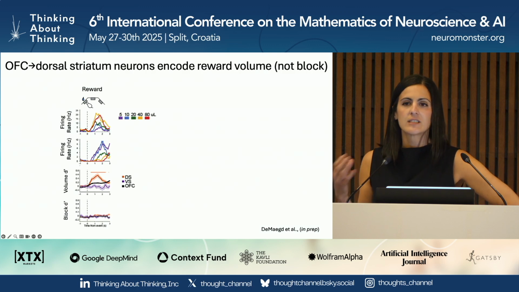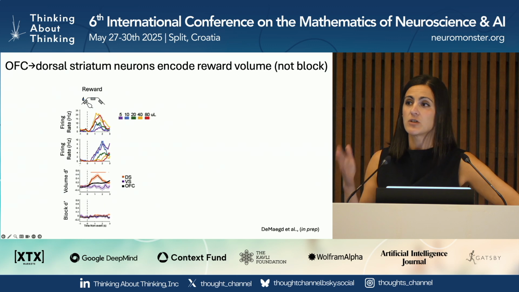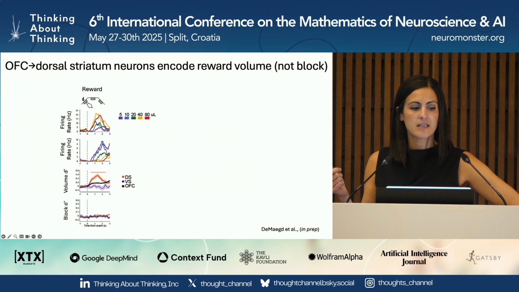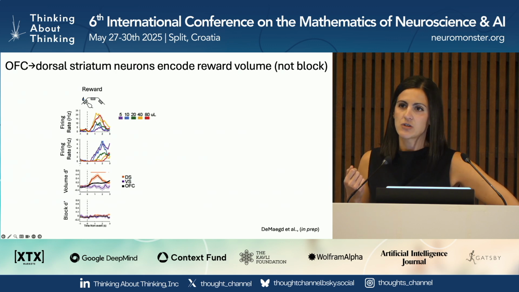And yet, they don't explicitly seem to represent block. So this is looking at block D prime conditioned on 20 microliter trials only, okay? So it seems that to the extent that these neurons are updating beliefs, they're doing so as a function of their representation of the reward.